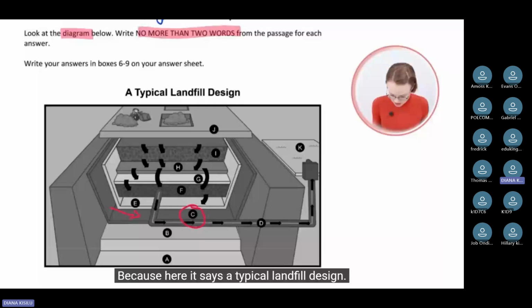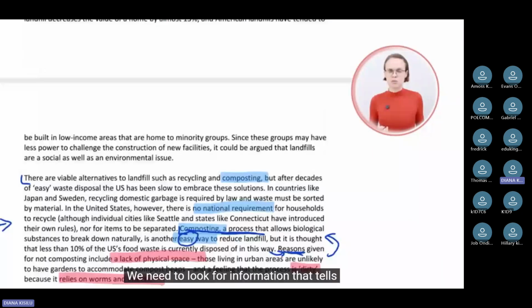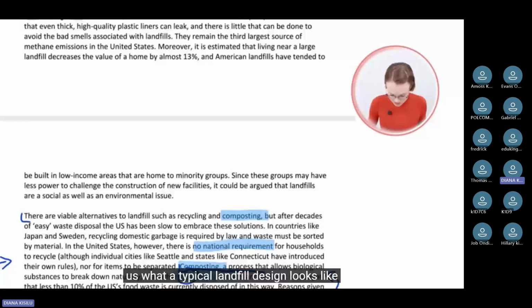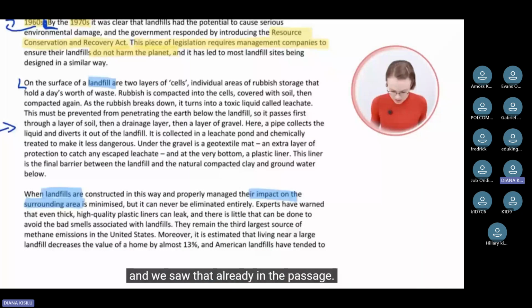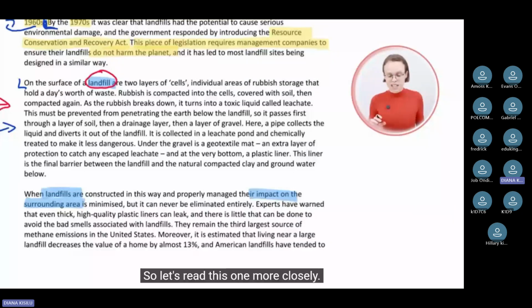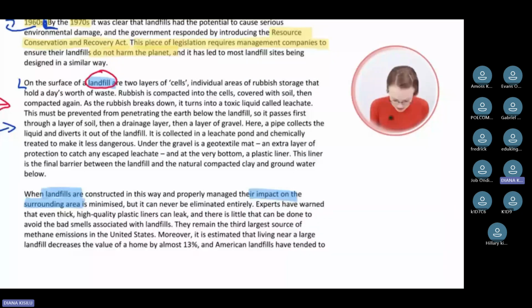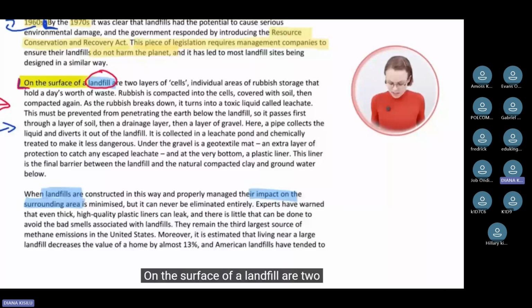We need to look for information that tells us what a typical landfill design looks like. And we saw that already in the passage. This is this paragraph here, right? This paragraph talks about landfills and what they look like. So let's read this one more closely. Let's start from here. On the surface of a landfill are two layers of cells, individually the day's worth of waste.